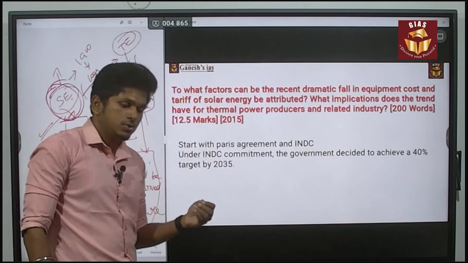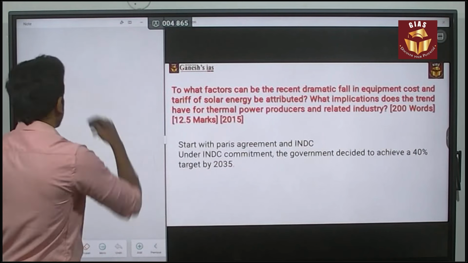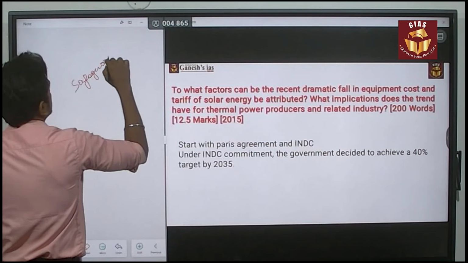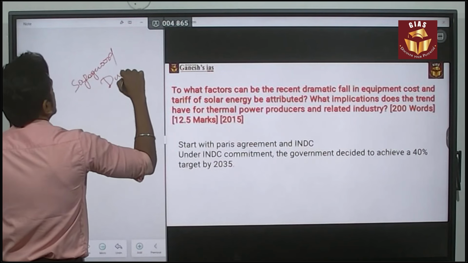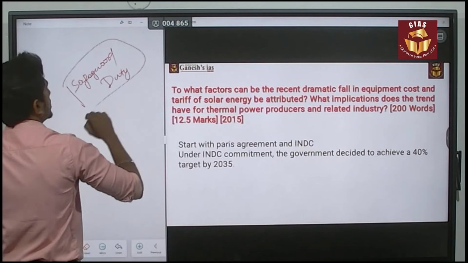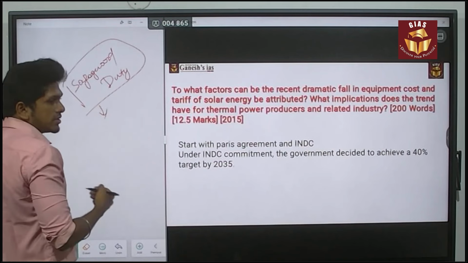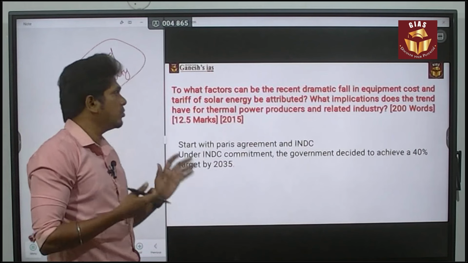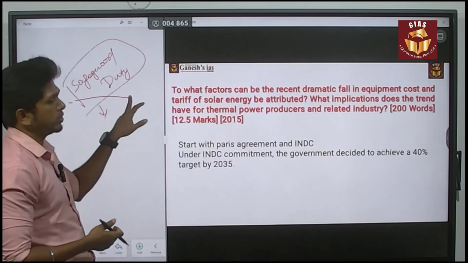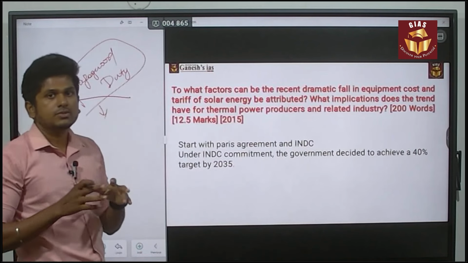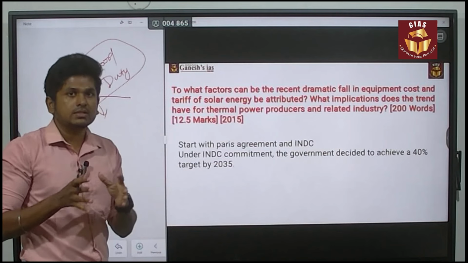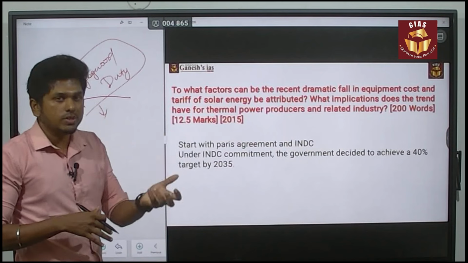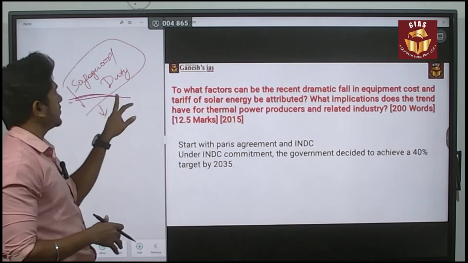You can also speak about safeguard duty. For example, the cheap imports of solar cells. The government is putting safeguard duties on these imports, because India is also producing. In India there are also small producers related to solar cells. To safeguard the domestic producers, India is putting a safeguard duty.